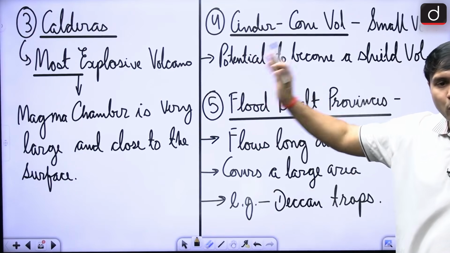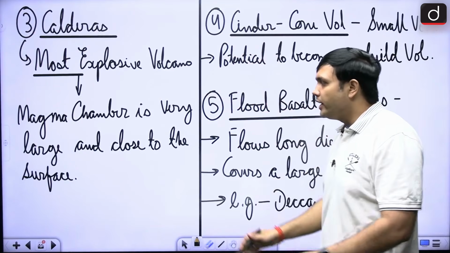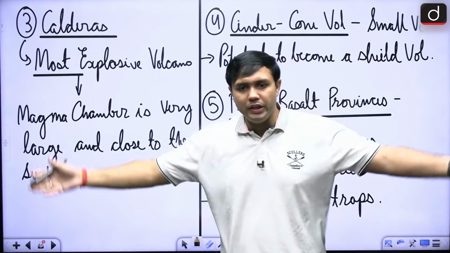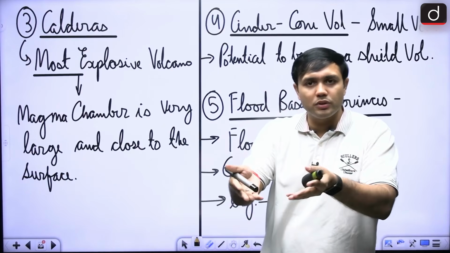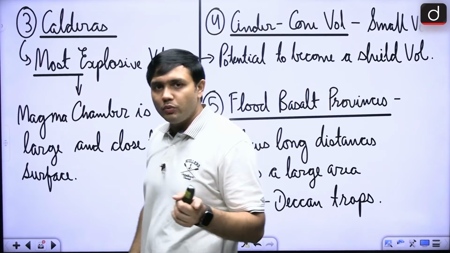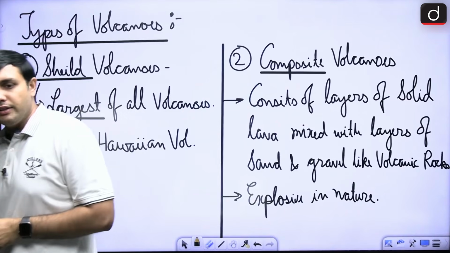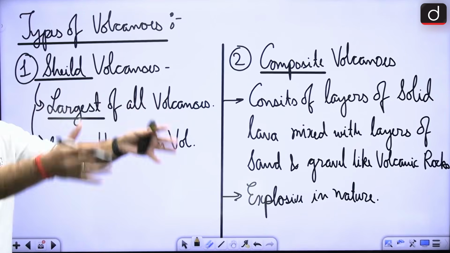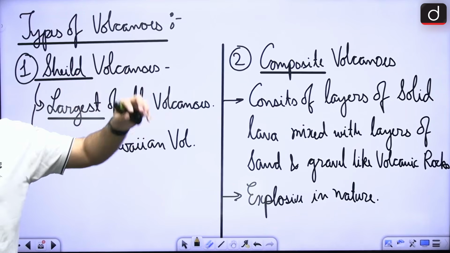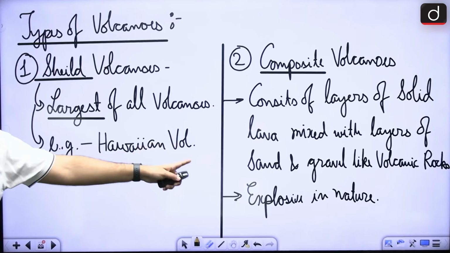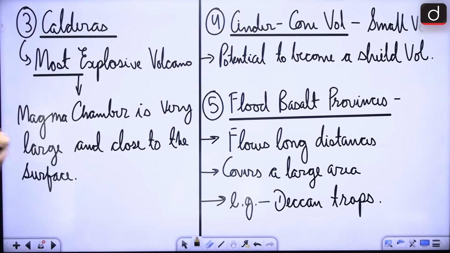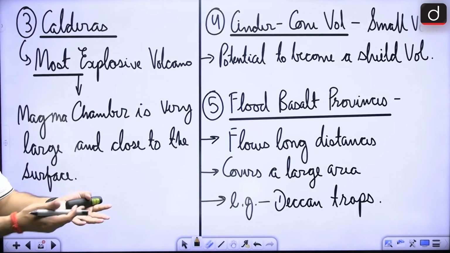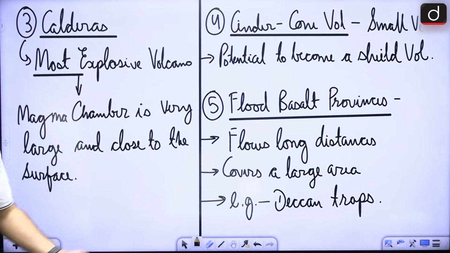This is the most explosive volcano, right? Here, the magma chamber is very, very large and it is closer to the surface. So, the largest volcanoes are which one? It is the shield volcano. Composite is a mixture of a lot of things, especially magma, sand and gravel, right? It is also quite explosive, but the most explosive ones are the calderas, where the magma chamber is very large and it is very close to the surface of the earth, right? So, these are some of the important aspects.